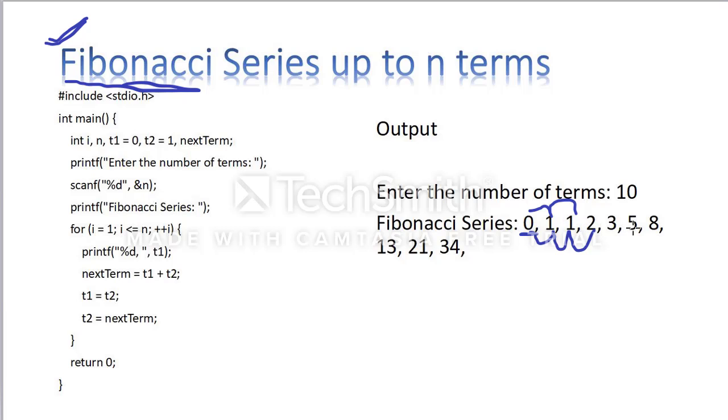2 plus 3 is equal to 5. Next, 5 plus 8 is equal to 13, then 8 plus 13 is equal to 21, 21 plus 13 is equal to 34, like that. So this is called a Fibonacci series. If you want to produce the next number, you have to add the previous two numbers. That is the Fibonacci series. Okay, so this is the logic. If you know this logic, then you can implement it in any programming language.